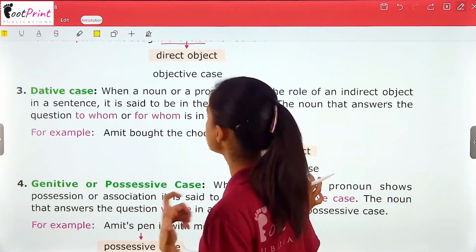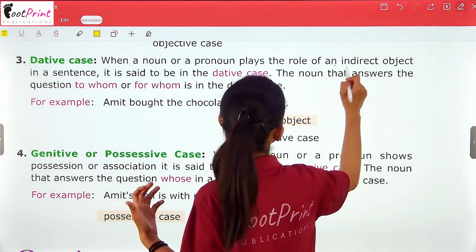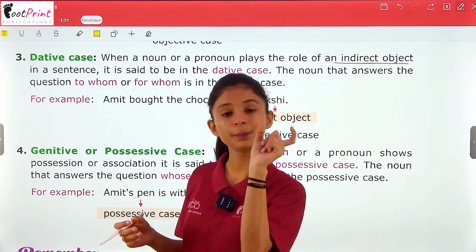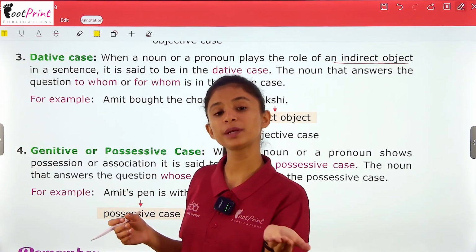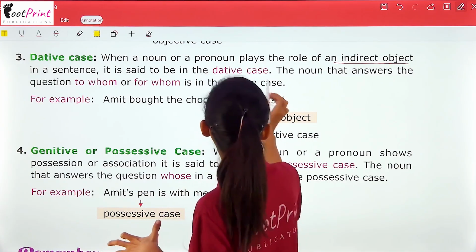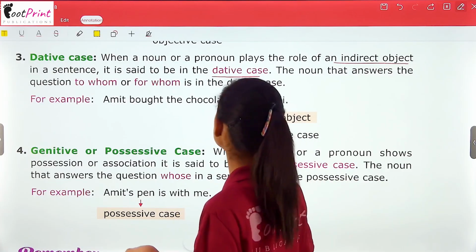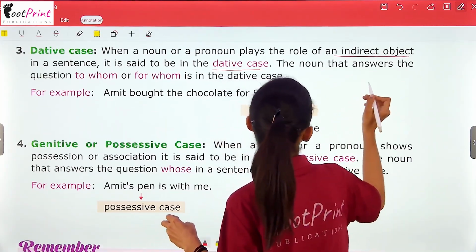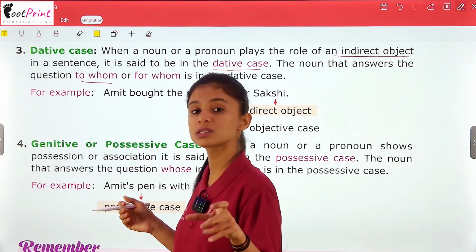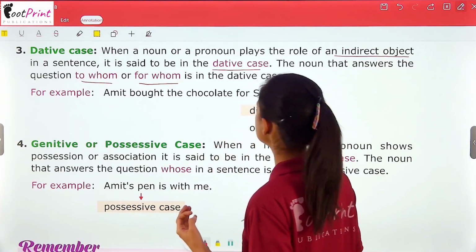Next is dative case. What is a dative case? When a noun or pronoun plays the role of an indirect object. What is an indirect object? What the main object is doing to the other object is called the indirect object. So when a noun plays the role of an indirect object, it is said to be in dative case. The noun that answers the question to whom. वो noun जो किस question का answer करता है? To whom. किसके लिए? For whom. Right? It is in the dative case.